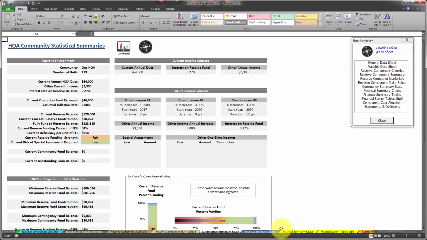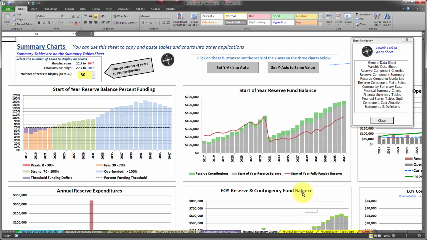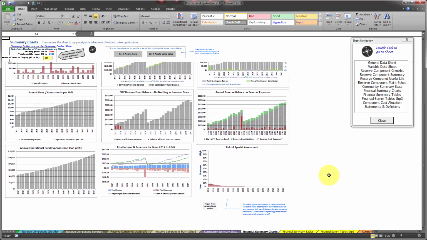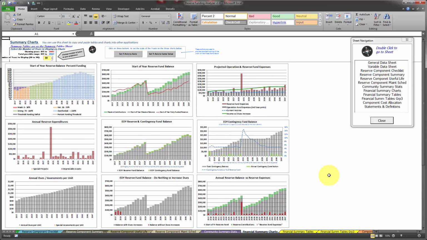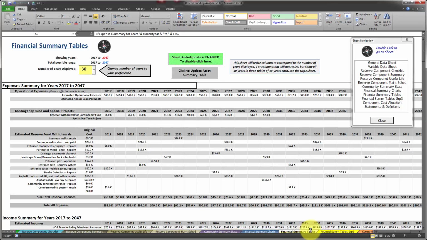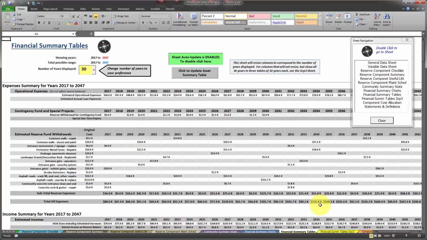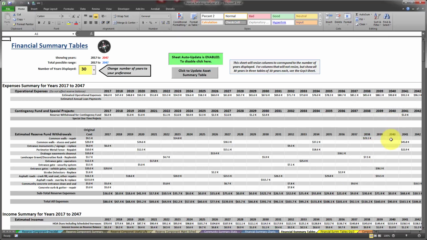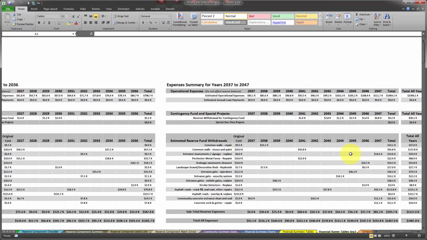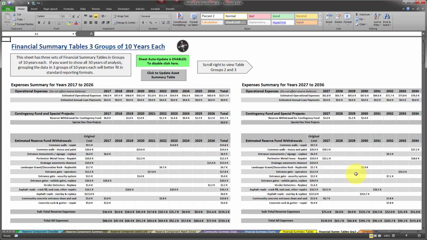It includes everything from a community, this is your current summary statistics, financial summary charts and graphs, and I'll just change the zoom level here so you can see how many of them there are. It's not necessary that you use all of them, but certainly you'll find most of them fairly useful. And then for your reporting information, there's the financial summary tables. This particular one here is the full 30-year one. And then I have another table here which breaks it up into groups of 3, which makes it a little easier and more readable when you copy and paste these individual groups into a reporting format.